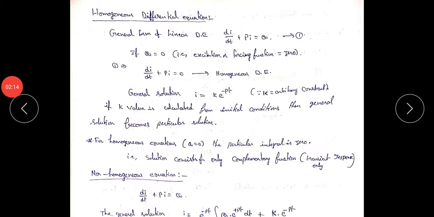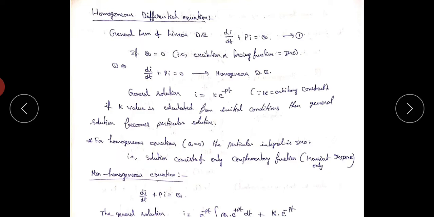The next one, homogeneous differential equation. The general form of a linear differential equation is di/dt + pi = q. If q equals 0, this equation is called a homogeneous differential equation: di/dt + pi = 0. The solution of this equation is i = k e^(-pt). Here k is a constant. To find the constant value, we have to apply the initial condition. This response is called transient response.